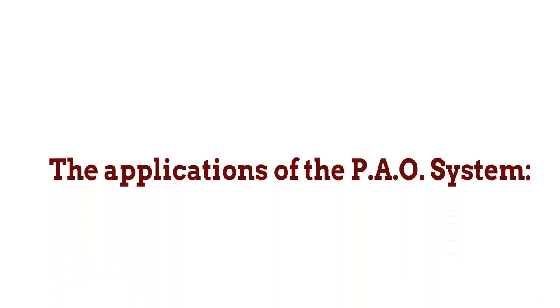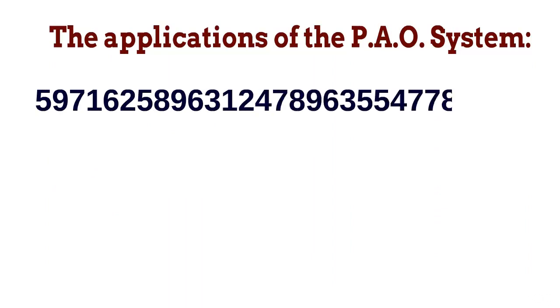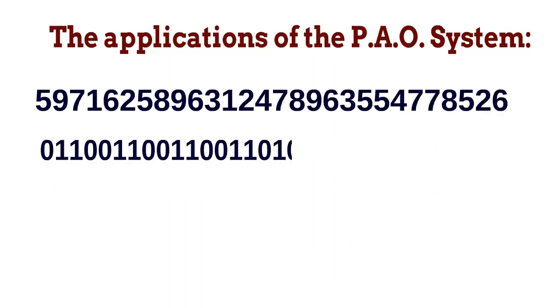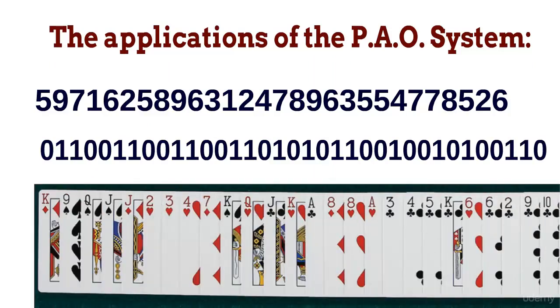As I already said in the previous lesson, the applications of the PAO system are memorizing long numbers, memorizing long sequences of binary digits, and memorizing the exact order of one or more decks of shuffled playing cards. The method works by giving to the numbers or to the cards identities, a distinctive person, action, and object that you can then link up in the correct sequence by placing them along a mental journey.